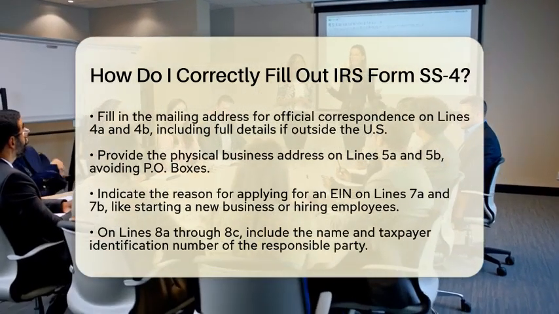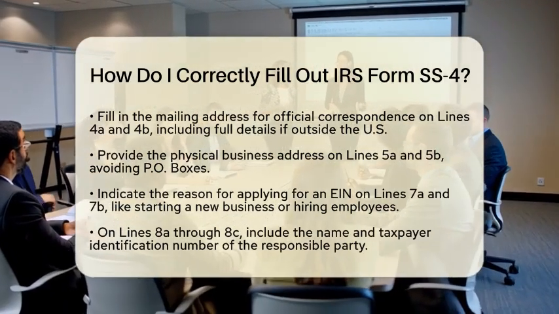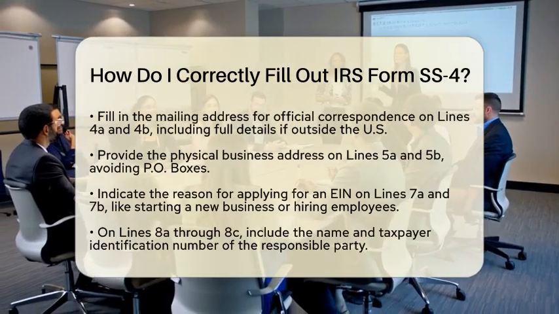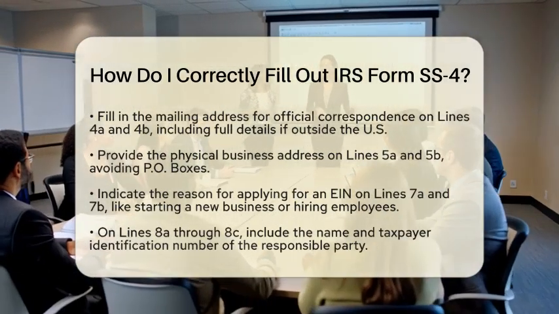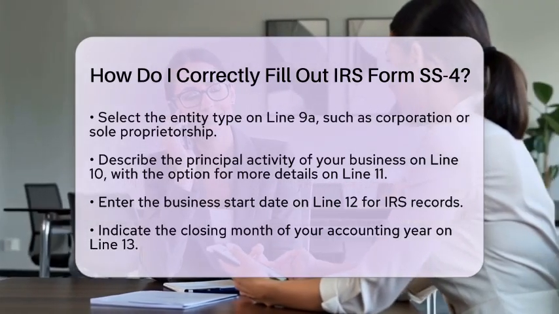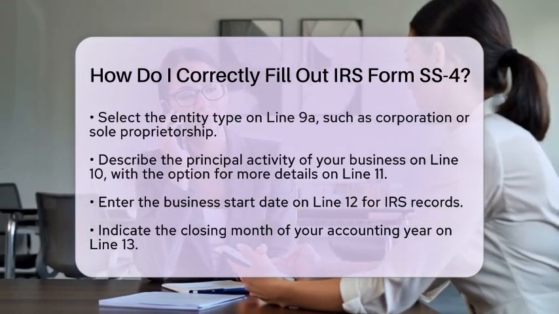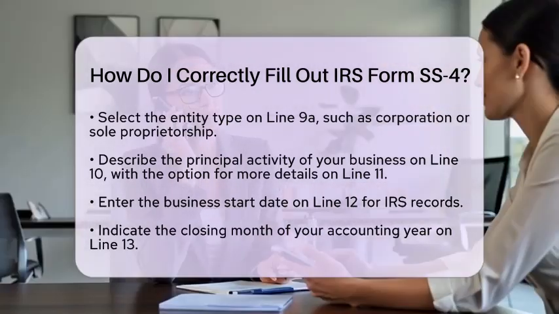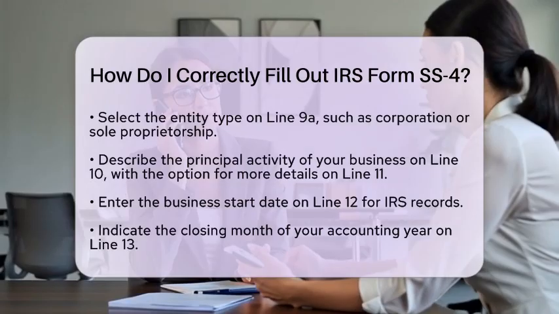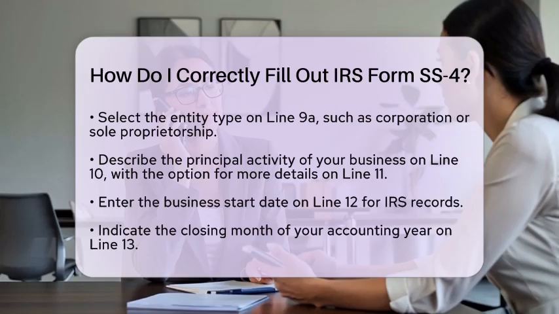Now, let's talk about the responsible party's information. On lines 8A through 8C, you will need to provide the name and taxpayer identification number of the responsible party. This could be the owner, principal officer, or trustee. On line 9A, select the appropriate box that describes your entity type, such as corporation, partnership, or sole proprietorship.